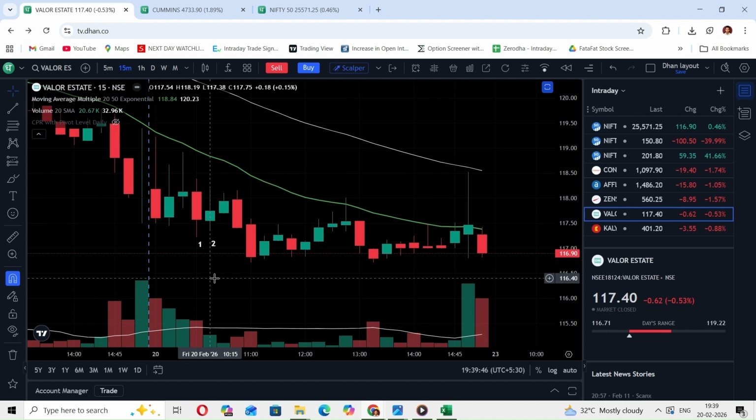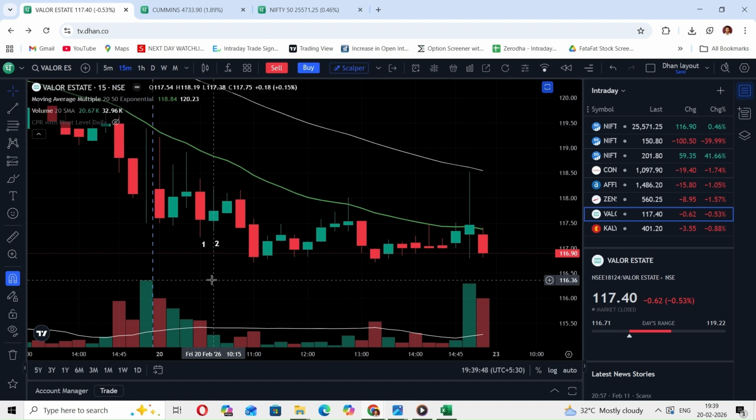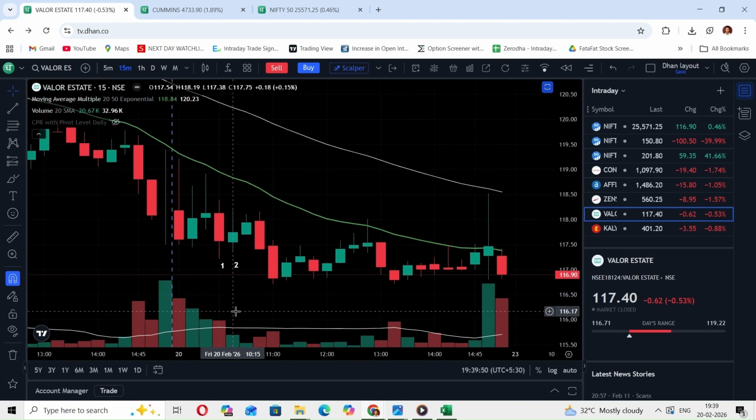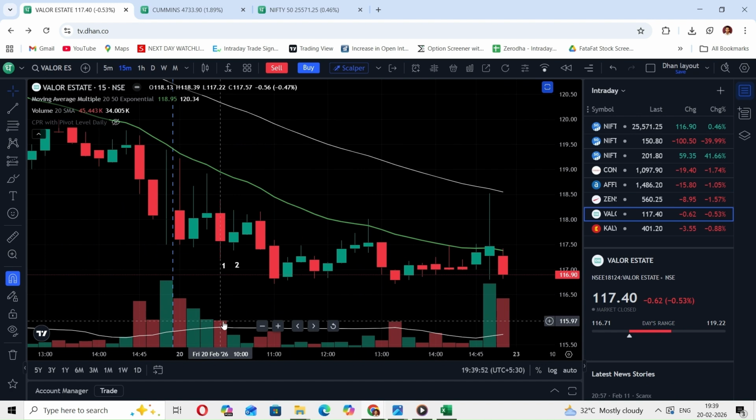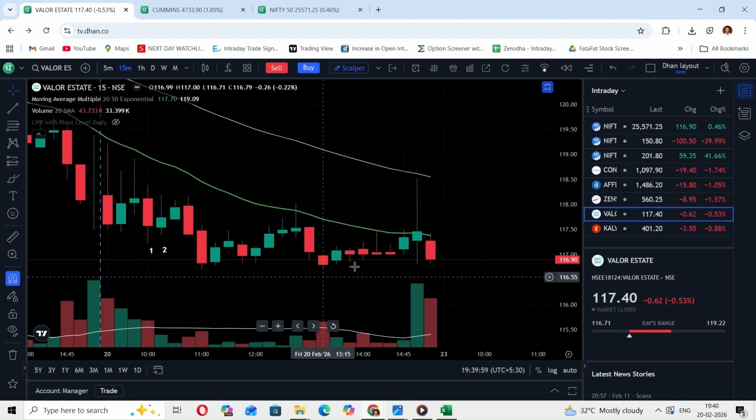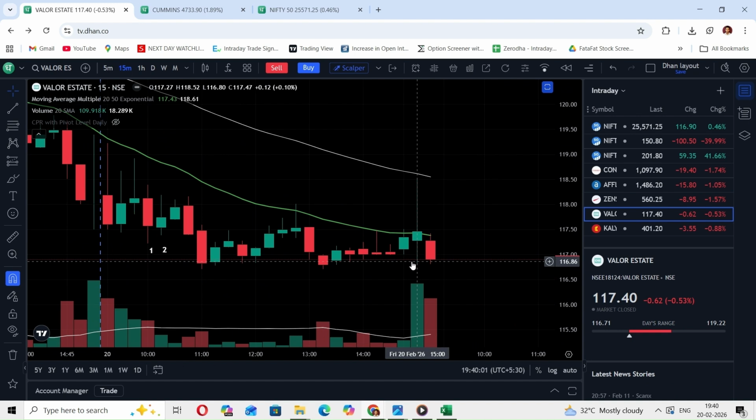See here, Valor Estate. First candle, second candle, perfect inside candle setup formed. Mother candle has highest volume. 20 and 50 EMAs are trending down. At low, I took a trade. High was my stop loss. See what happened. In last candle, my SL got hit. But no worries, I have taken that particular SL.